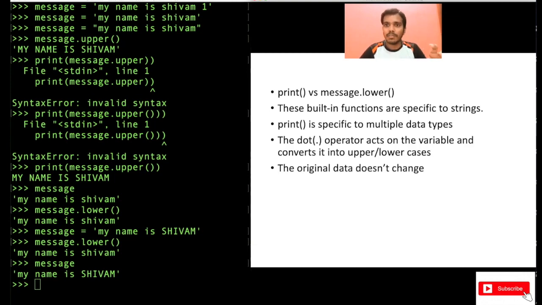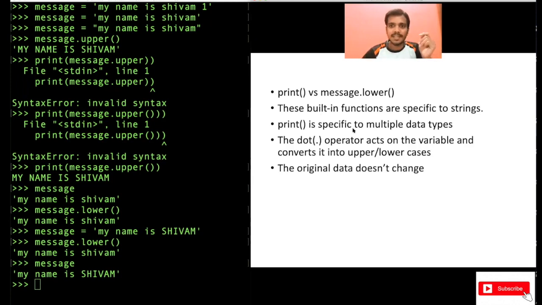You cannot apply the lower function to other data types; you can only apply it to strings. That's why we use the variable, whatever variable you are storing the string into, dot lower. But for the print function, you can provide any variable, integer, string, float, anything, and print will display that on your screen. That's why the syntax for both is different.